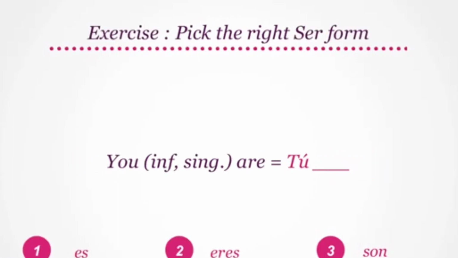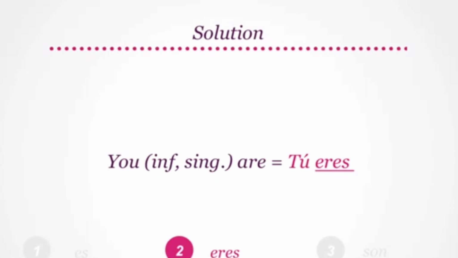How will you translate the informal and singular form of you are? Will you say tú es, or tú eres, or tú son? Does this one look confusing? Informally, the singular form of you are translates to tú eres. How did you do there?